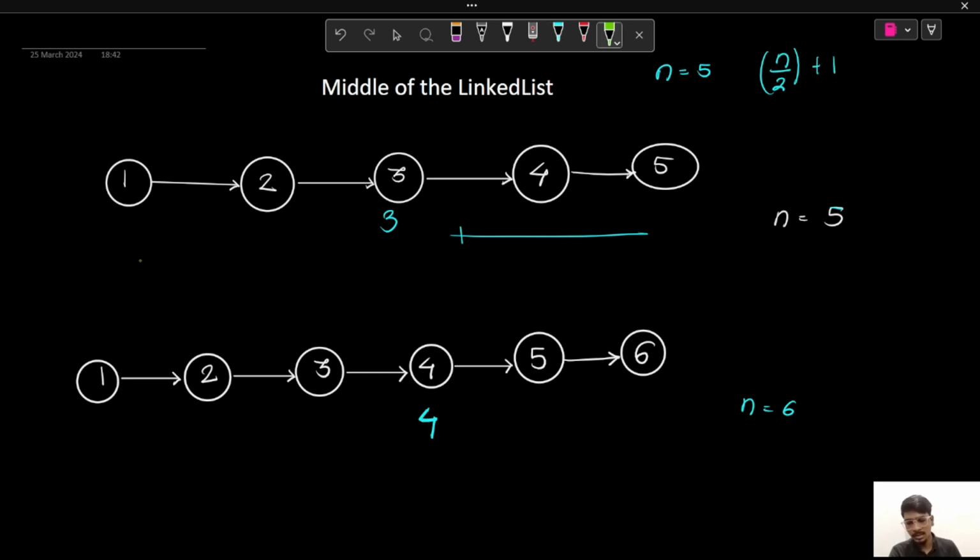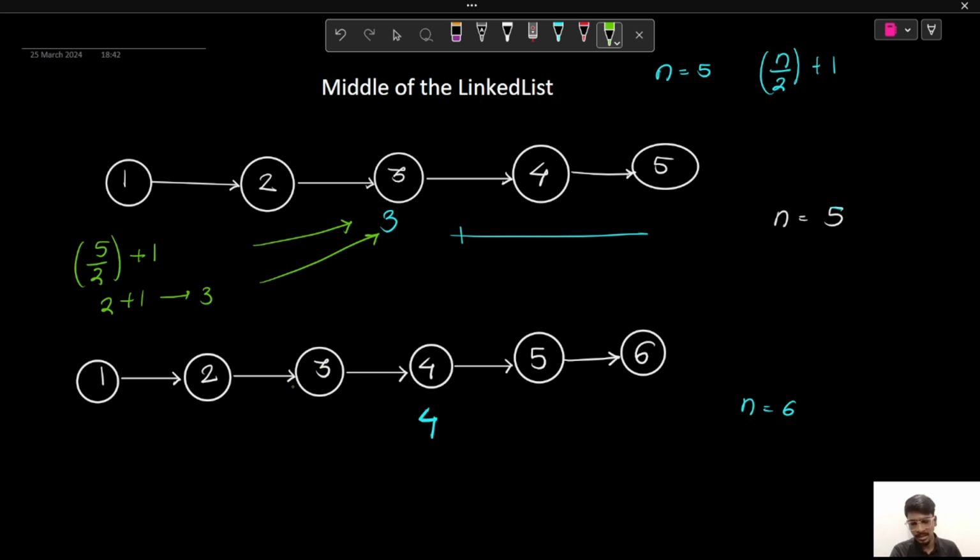In this case, there are total 5 nodes in the linked list, so my n will be 5. So 5 by 2, that will be integer division, plus 1 will be the middle node. Integer division of 5 by 2 will be 2, plus 1 will give me 3, which is nothing but my middle node of the linked list.